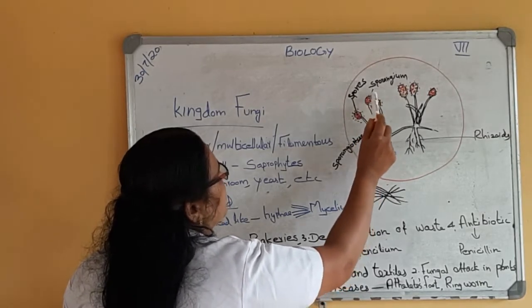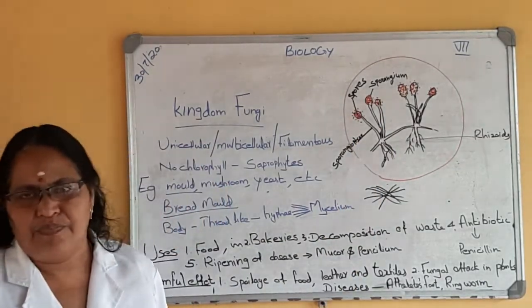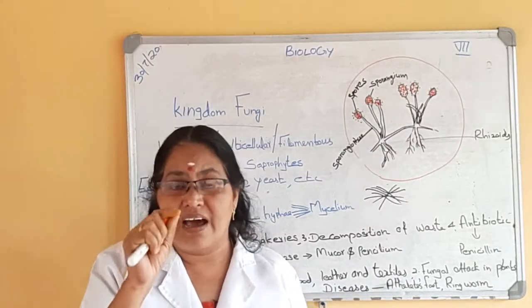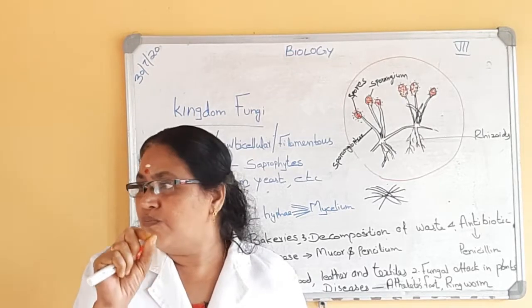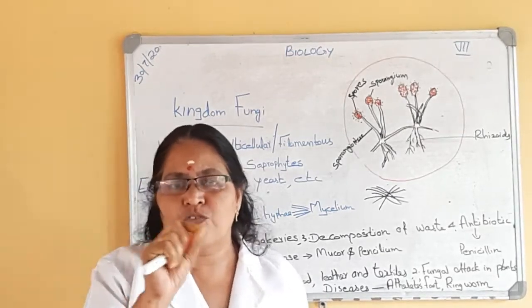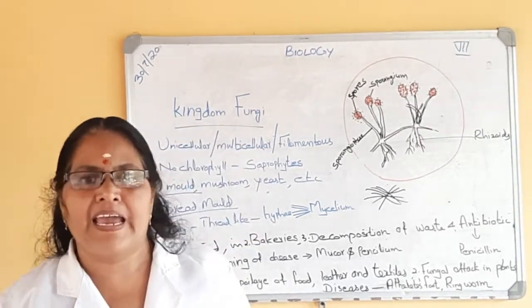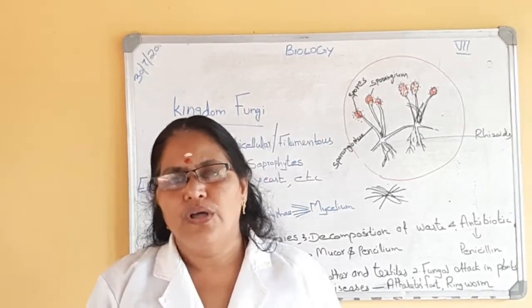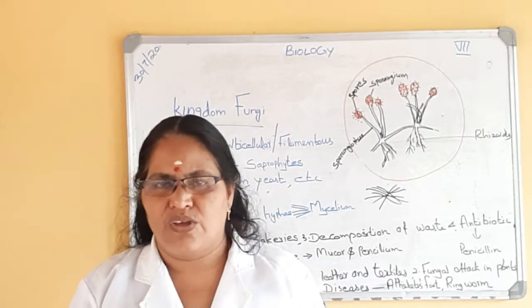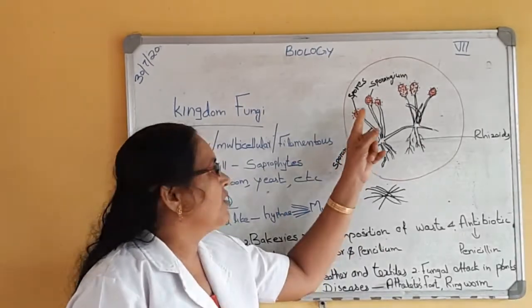These round structures are called sporangium. Sporangium contains a large number of spores, small spores. These spores spread in the air, and when they get a suitable substance to grow, they will grow on that substance. So they reproduce by spores.